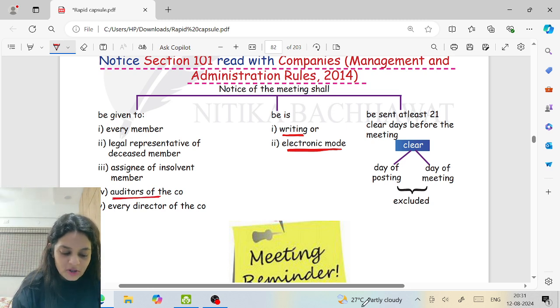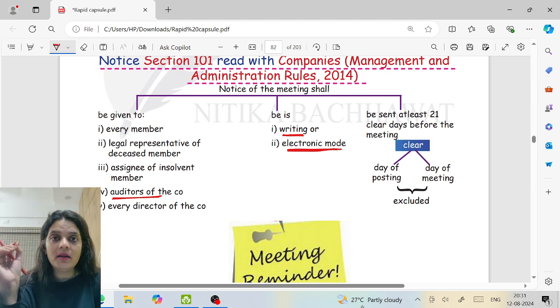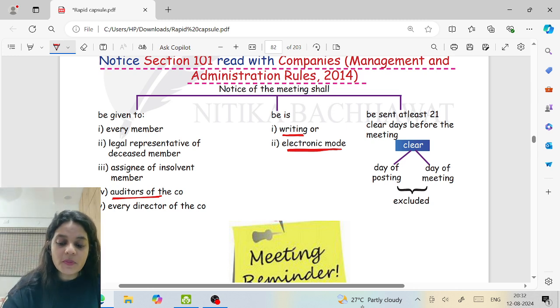Can the auditor actually attend the meeting? Yes, he should attend the meeting. Under section 146, which is in the chapter on auditors, he shall not have a right to speak at the meeting. But if any matter concerns him, he has a right to have his say on that matter. And now the notice should be sent at least 21 clear days before.